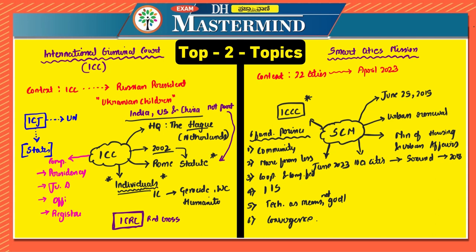In case of smart cities mission, we saw that 22 cities will be ready by April 2023, that was set, and the deadline is June 2023, which was set. And there are different points which we have also discussed.